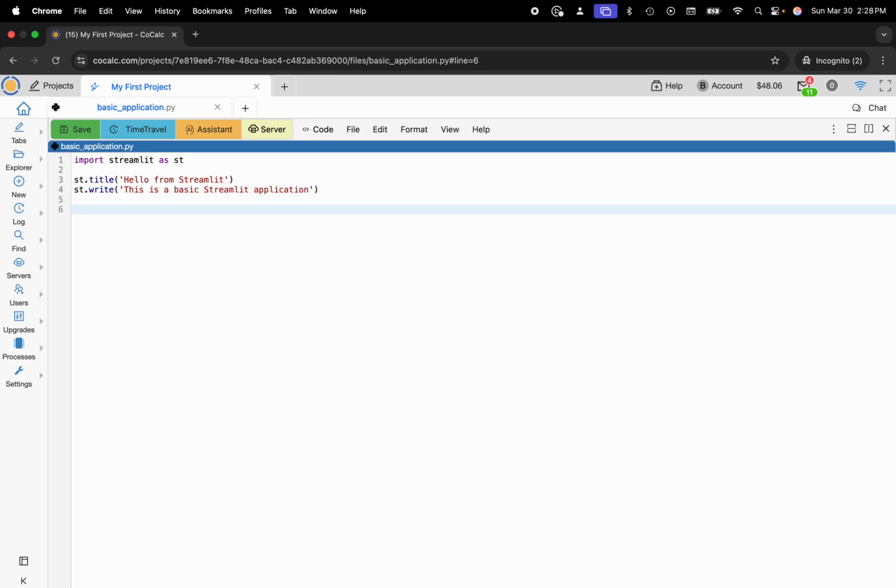Now I want to collect some information from you. So I want to collect your name. So let's go ahead and say name is equal to, okay, st, I need this to be a text input. So text input. All right, and I'm going to have it ask, what is your name?